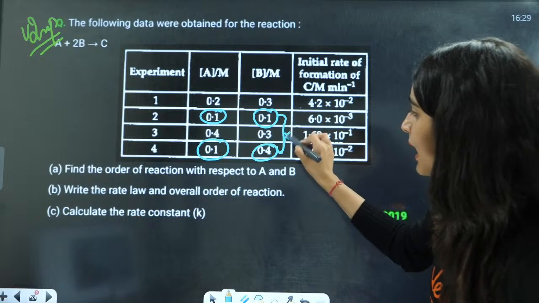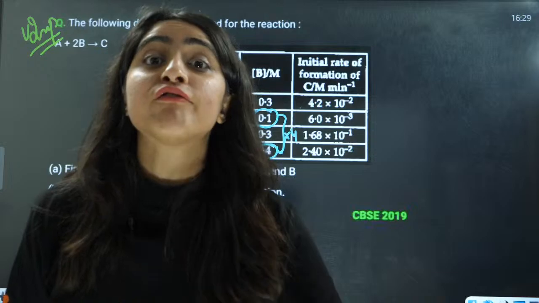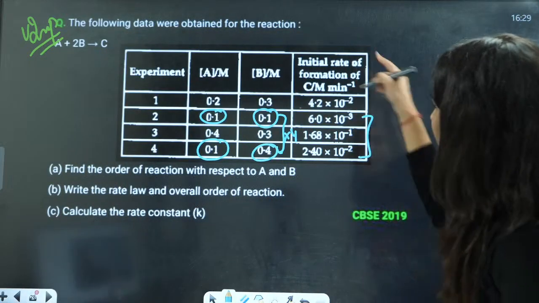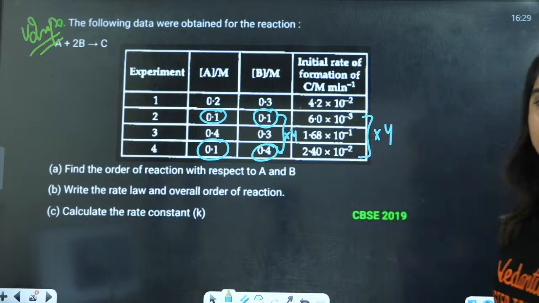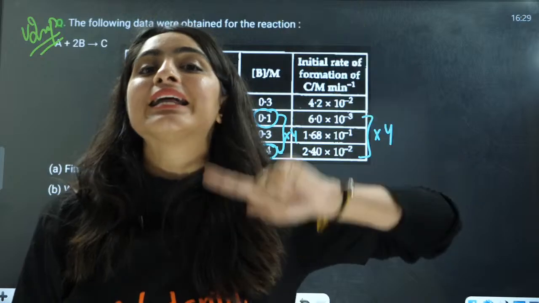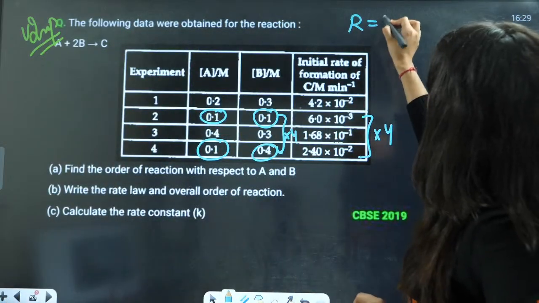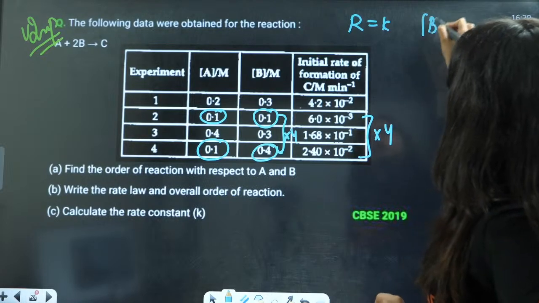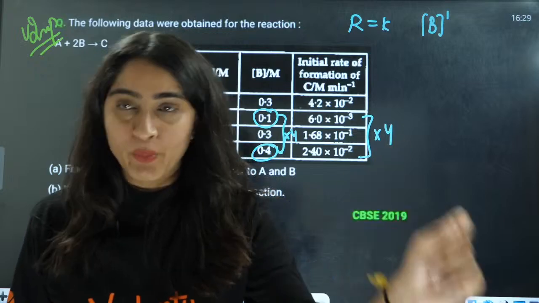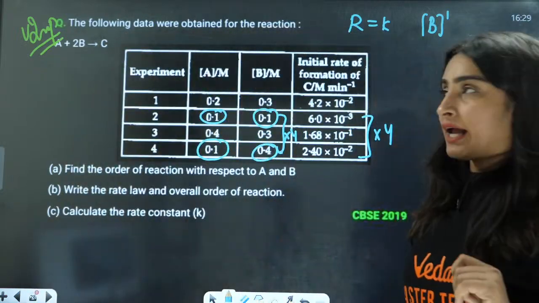That means it is multiplied by 4 times. If the B concentration is increasing 4 times, the rate is also increasing 4 times. That means rate is equal to the concentration of B, and this is going to be a first order reaction with respect to B.